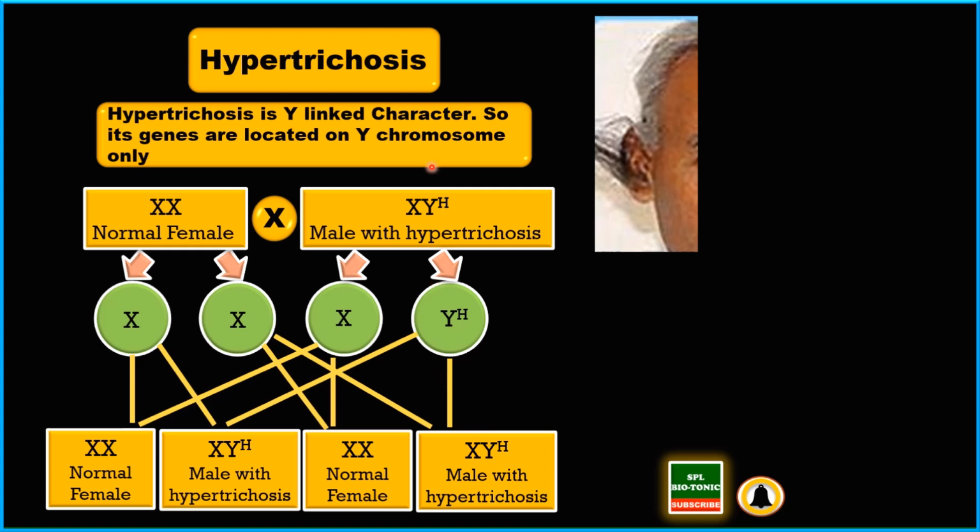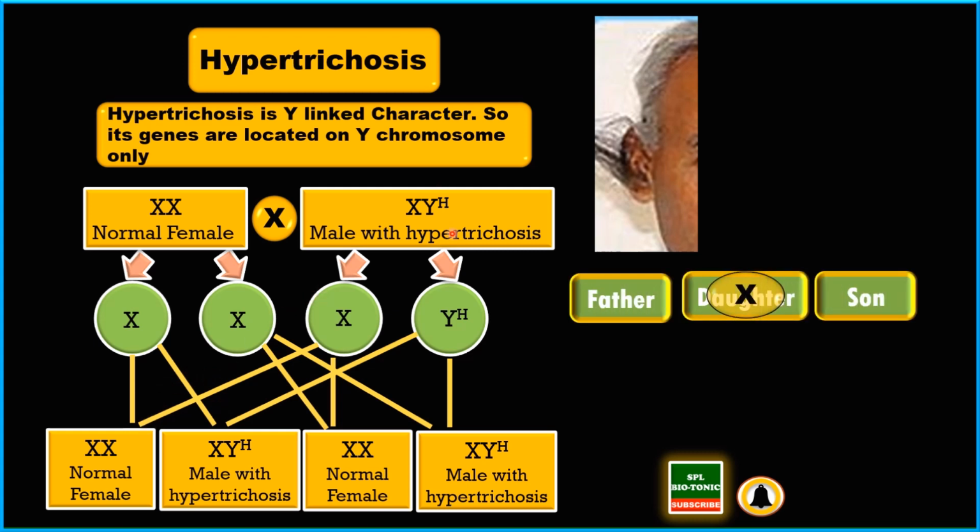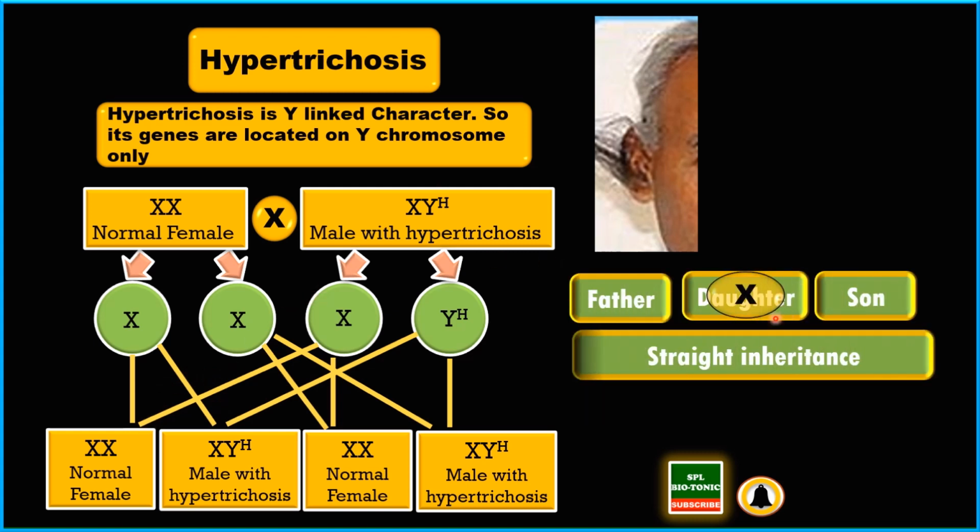As far as inheritance of hypertrichosis is concerned, it goes straight away from father to son. It is not going to daughter. So this type of inheritance from father to son is called straight inheritance. So students, I hope you are understanding criss-cross inheritance and straight inheritance in humans.